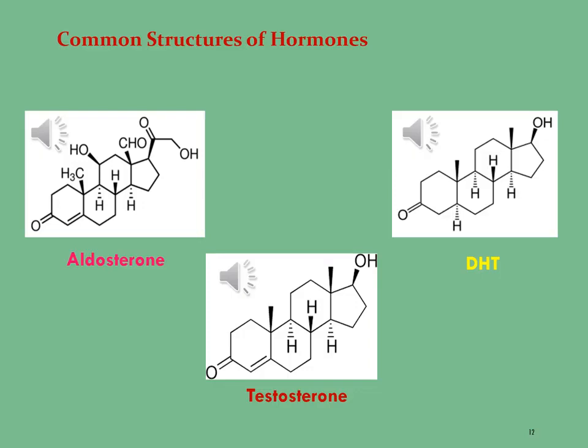DHT is biologically important for sexual differentiation of the male genitalia during embryogenesis, maturation of the sex organs and scrotum at puberty, and growth of facial, body and pubic hair. DHT is also used for the development and maintenance of the prostate gland and seminal vesicles.